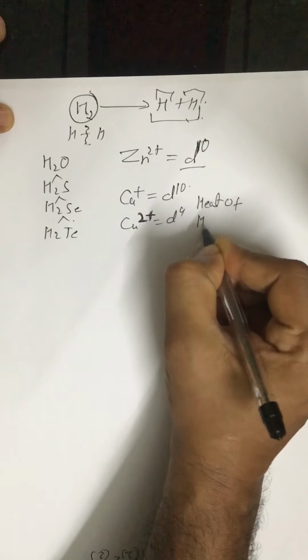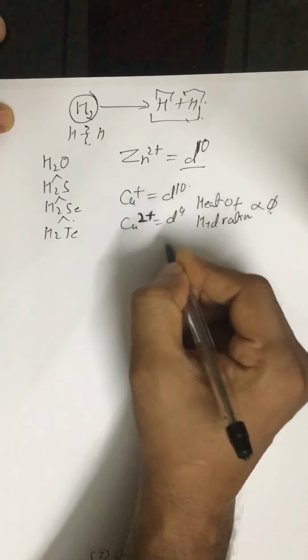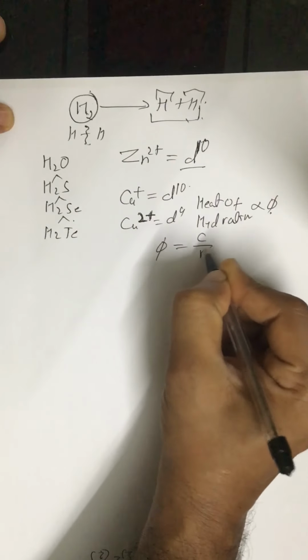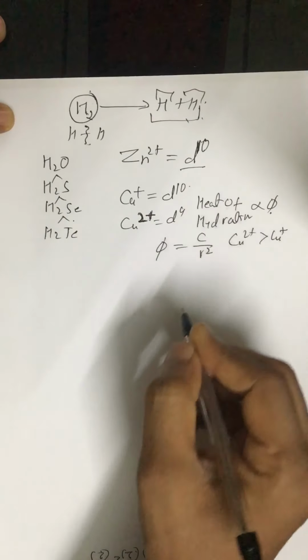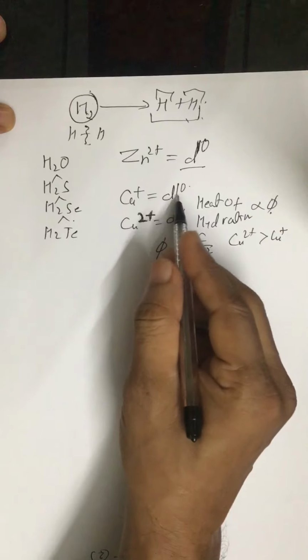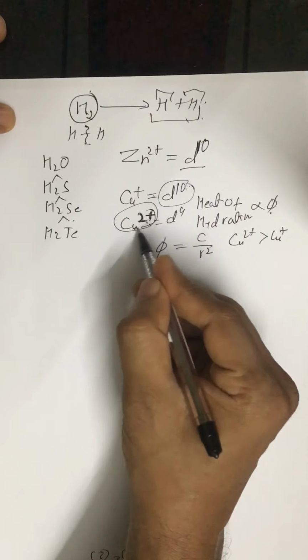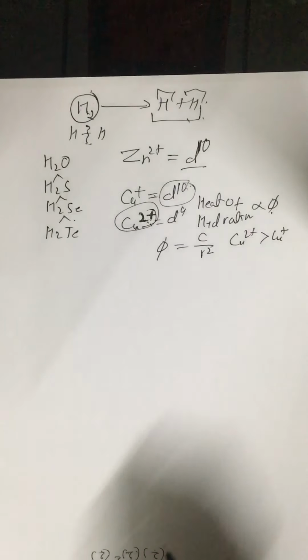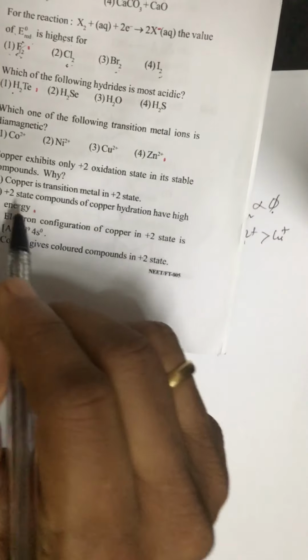This heat of hydration is directly proportional to phi value, and phi value is charge upon radius squared. Copper 2 positive has higher phi value. So though it has d10 configuration, since the heat released in the case of copper 2 positive is more, it is the copper 2 positive compound which is more stable. So the second statement is correct.